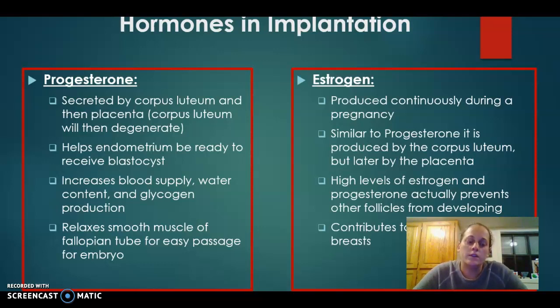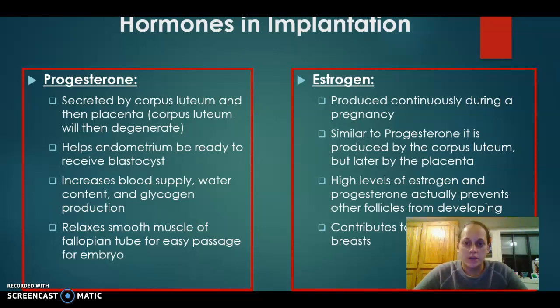Another thing that it does is relax the smooth muscle. I know we talked about it earlier, where that embryo will move through the fallopian tubes. One reason that that happens so easily for the embryo is because this hormone relaxes that smooth muscle that it passes through to make it an easier transition.